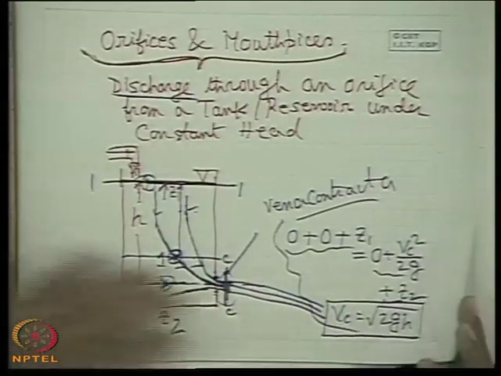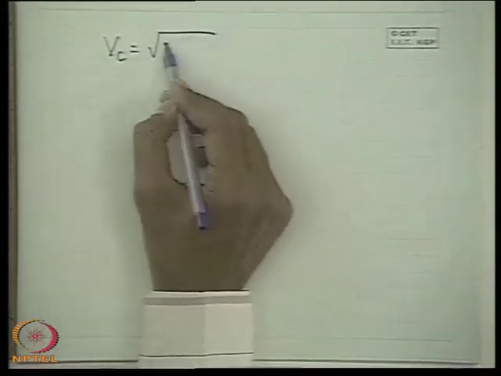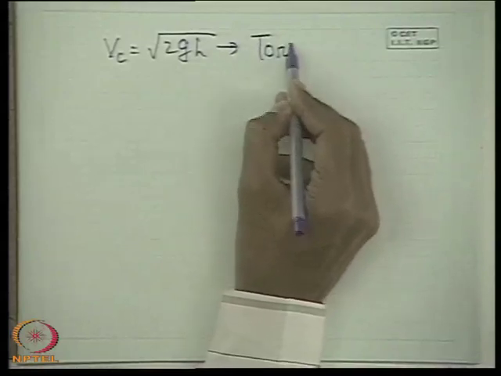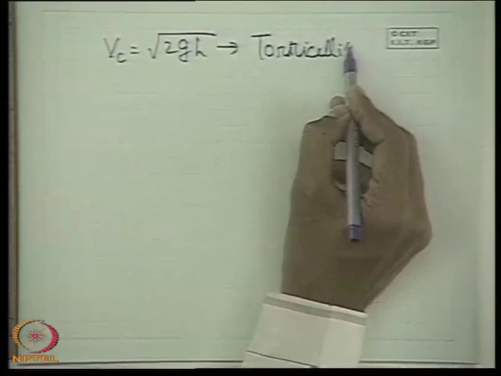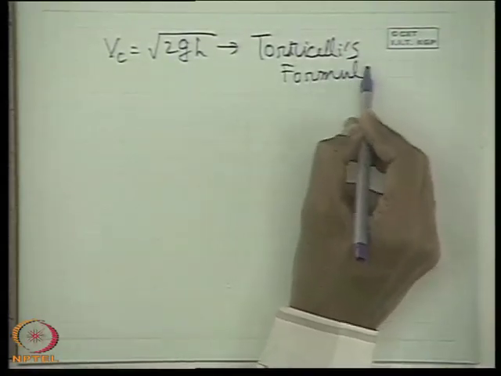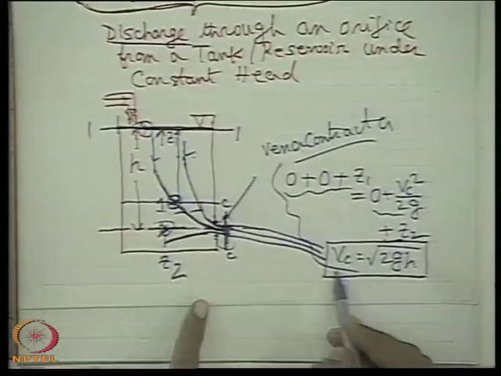This formula, Vc is root over 2gh for an ideal fluid, is so simple that even a school level boy will think it is simple. It was first found out by Torricelli. This is known as Torricelli's formula for the discharge. But now, if the friction is considered, this is the ideal velocity,